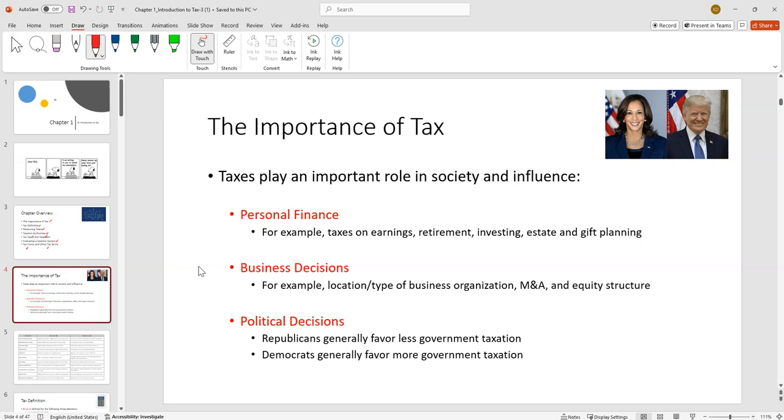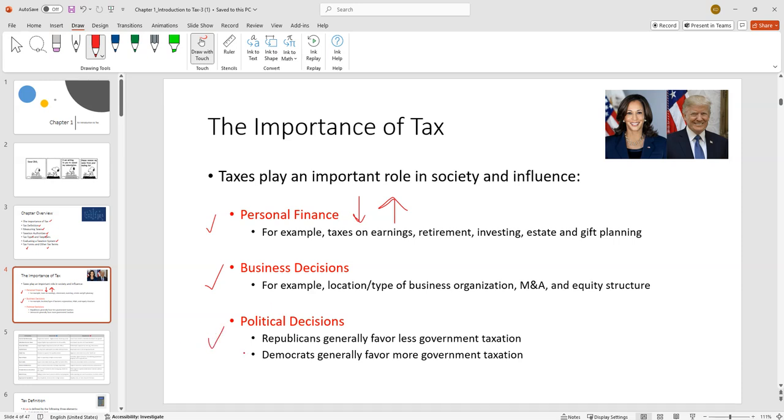Starting with tax, any class you take, the first question you should have is, why should I care about this? Tax is very important in society. It will affect personal finance. You want to pay the least amount of tax to have the most amount of income that you keep, with your earnings, retirement, investing. Likewise, business decisions: what type of business do you want to form? Because there are going to be different tax consequences for doing that.